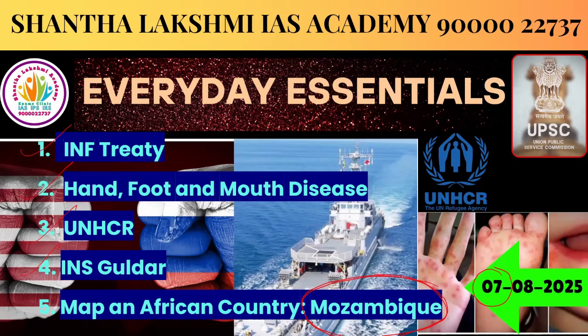So we started mapping countries of the African continent. First, we dealt with South Africa. Second, its neighbor Namibia. Third, Botswana. Fourth, yesterday's Zimbabwe. And now we are going to deal with the country Mozambique.